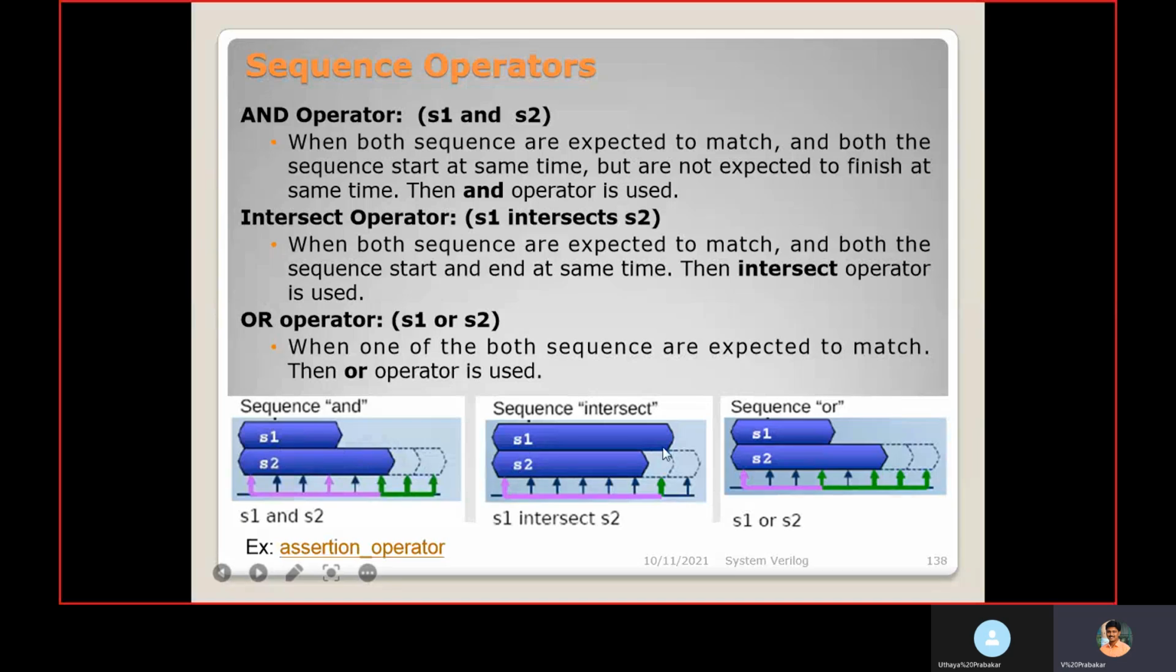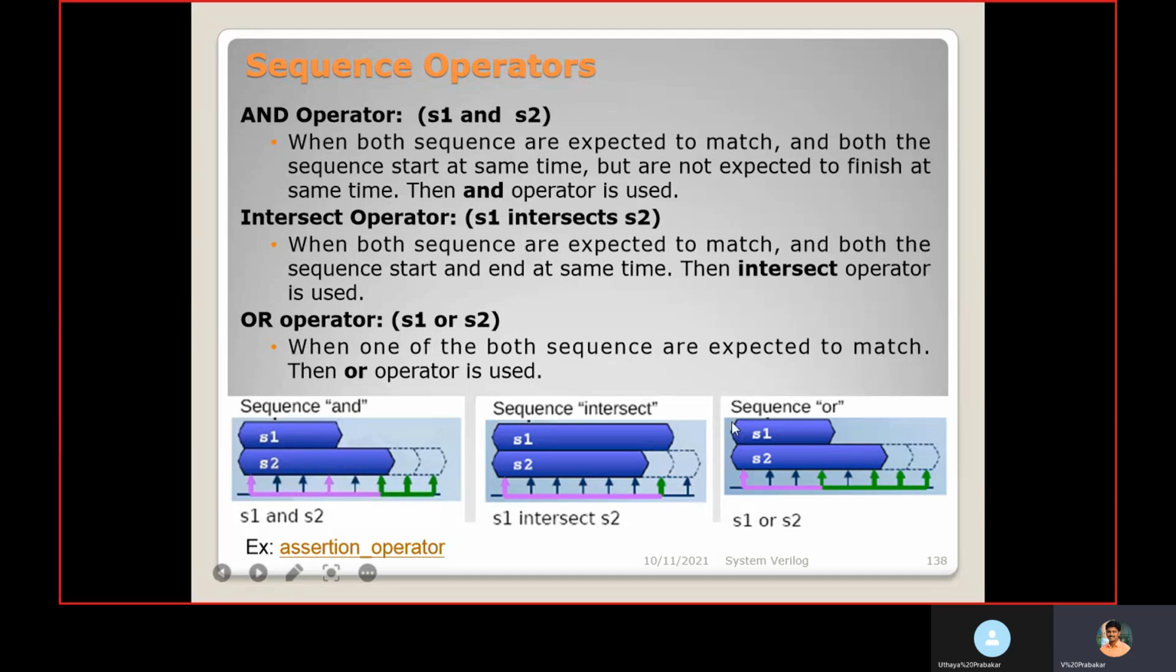Sequence 1 and sequence 2 start at the same time, and both sequence 1 and sequence 2 end at the same time. Then only it will get passed. Then the OR operator, similar to normal OR, sequence 1 or sequence 2. When one of the two sequences is expected to match, the OR operator is used.